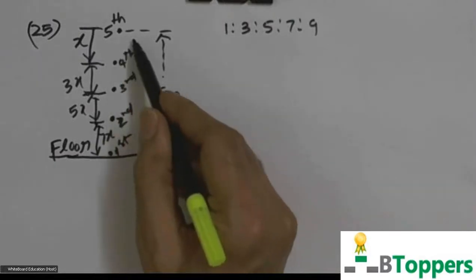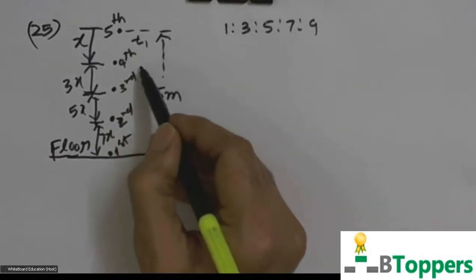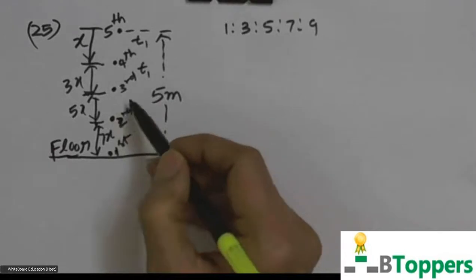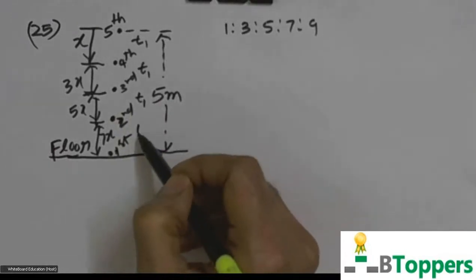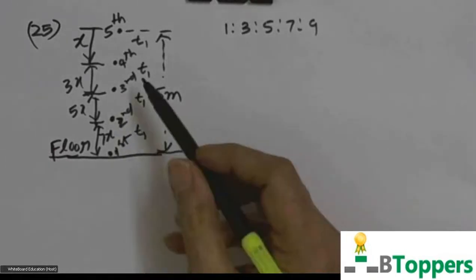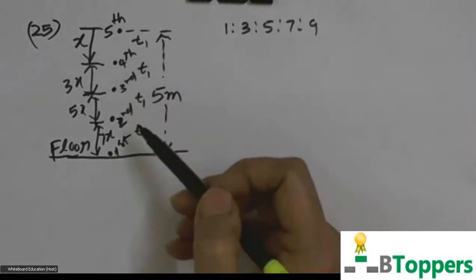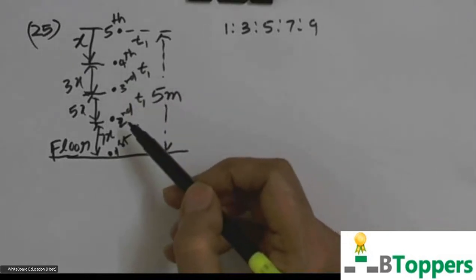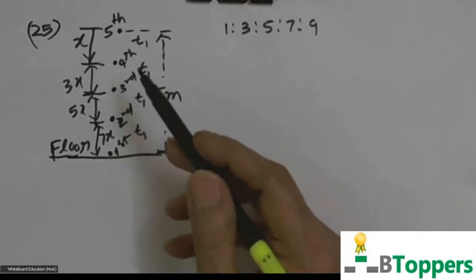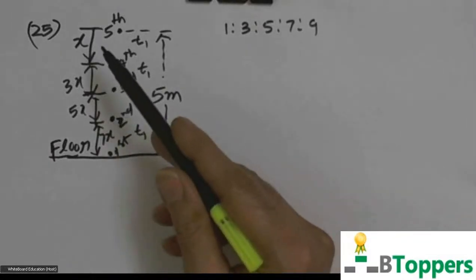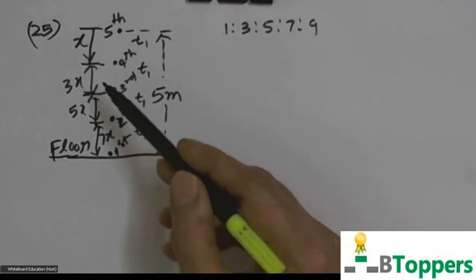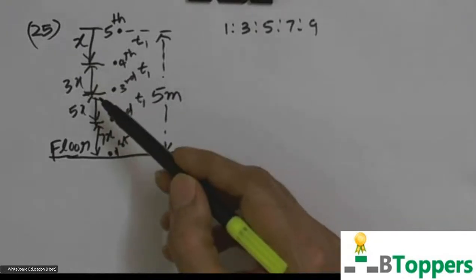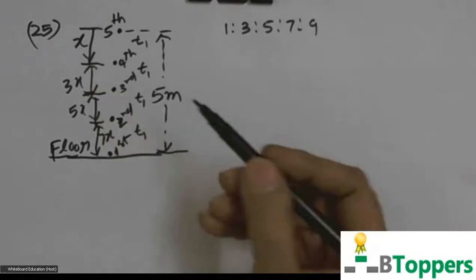Let us say the time gap between two successive drops is t1. That means the second drop begins to fall t1 seconds after the first drop. The third drop begins to fall t1 seconds after the second drop, and so on. The distance covered in the first t1 seconds is x. The distance covered in the next t1 seconds will be 3x, like that.